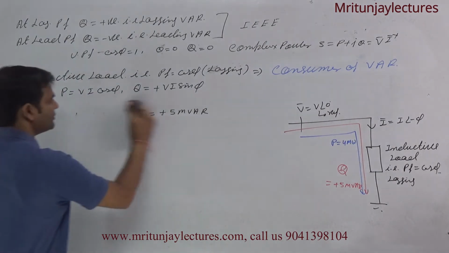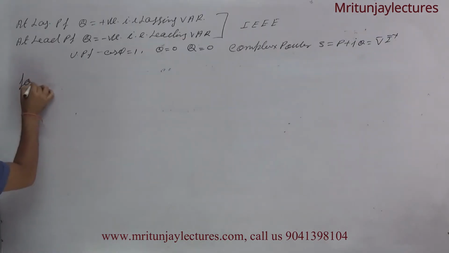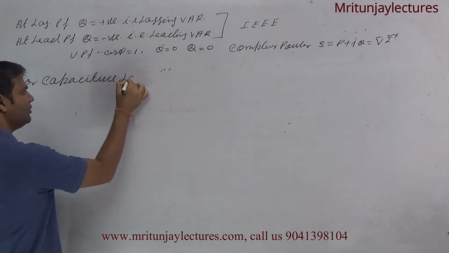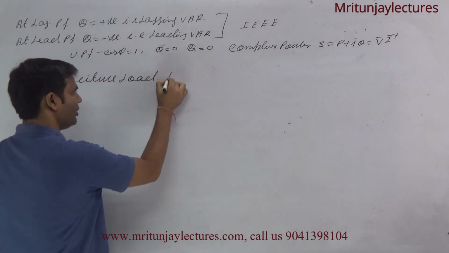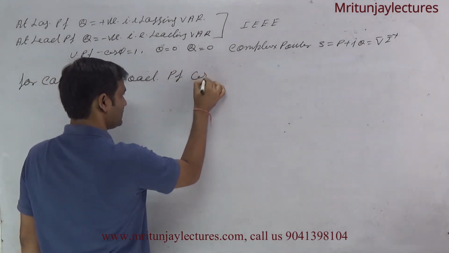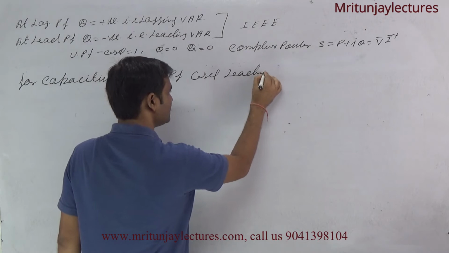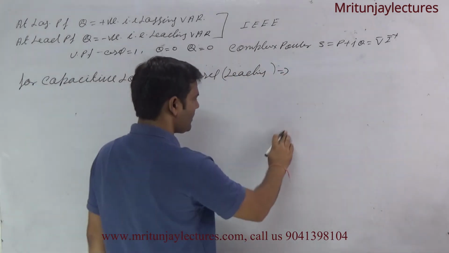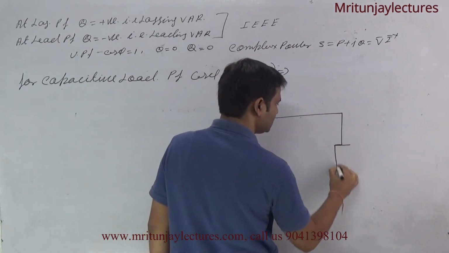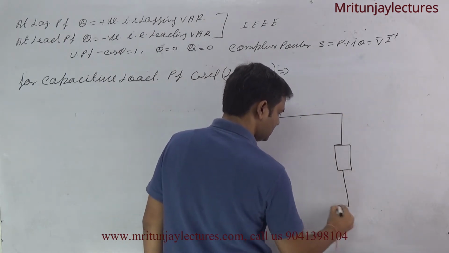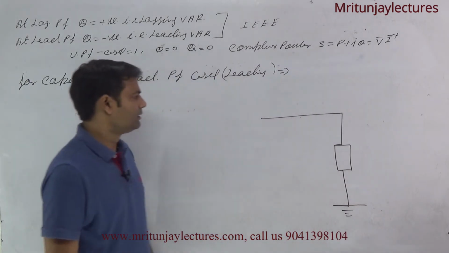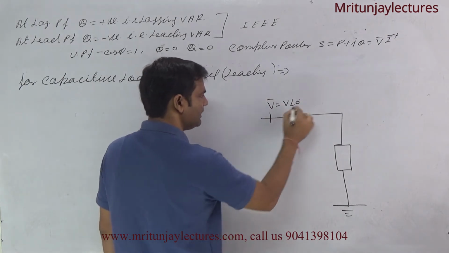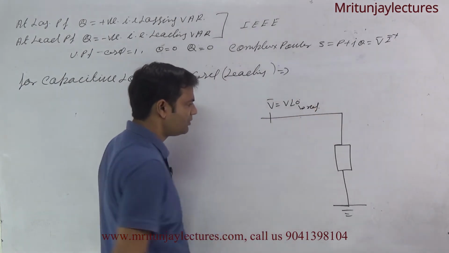Now another way, second one, capacitive load. For capacitive load, the power factor cos phi is leading. Clear? Now V is equal to V at the angle 0, that is the reference voltage.